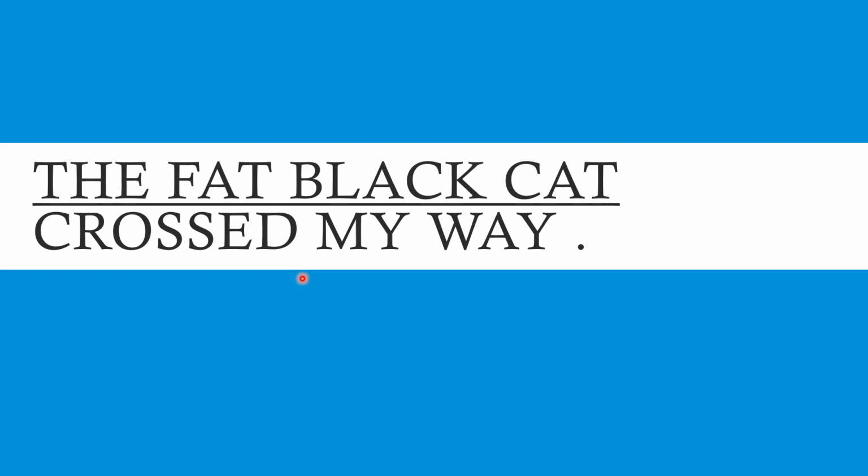Now, it is a group of words, words like the, fat, black, cat. It is acting like a noun phrase. So in this example, we find a subject which is nothing but a group of words acting like a noun phrase. It is called complete subject.